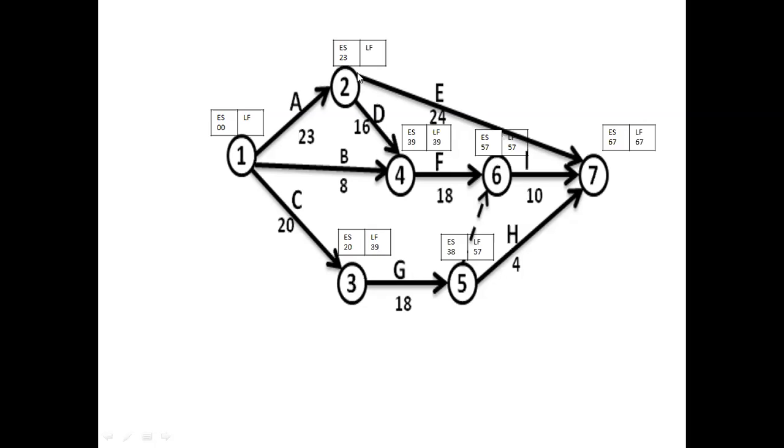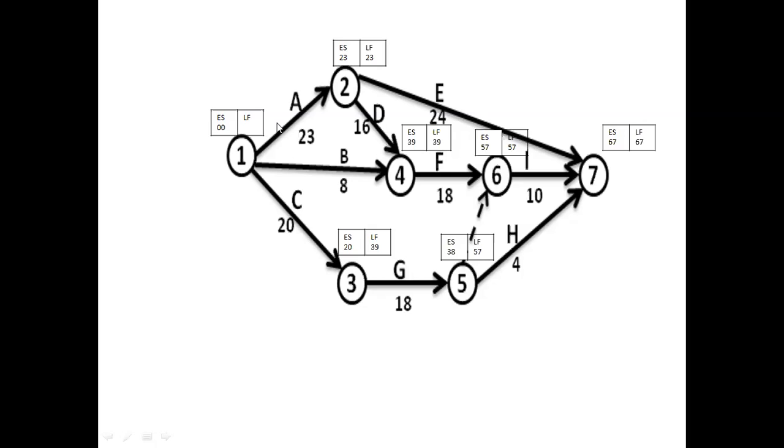And for the second event, 39 minus 16 is equal to 23. And for this, 67 minus 24 will make 43. Among 43 and 23, 23 is the least, that is to be considered. So 23 is the latest finish time for event number 2. Then for event 1, 23 minus 23 is 0, whereas 39 minus 8 will make 31, and 39 minus 10 will make 19.